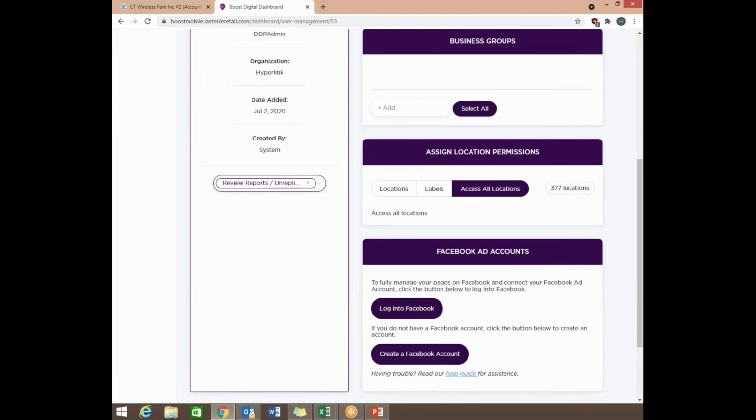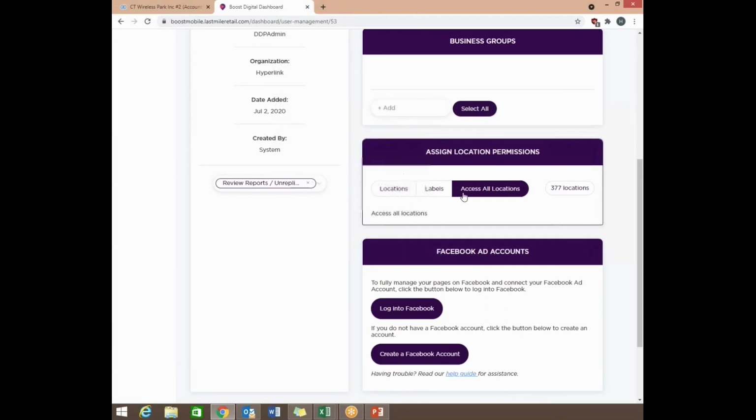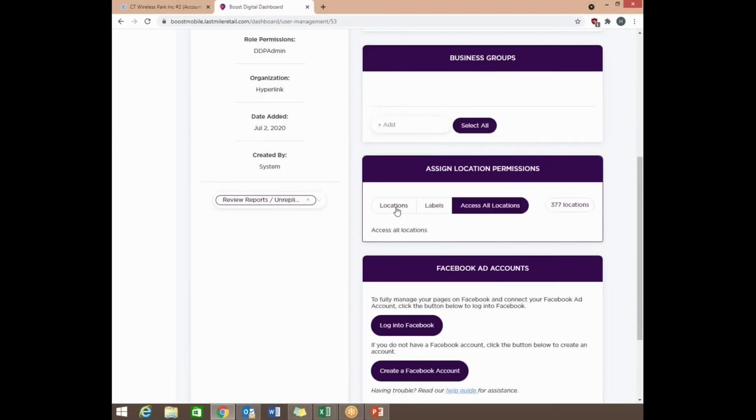So once you hit view, this is how it's going to look like. You want to scroll down to the bottom where it says assign location permissions. And as you can see, for this user that we created, we assigned for all locations. There's 377 here, but for your locations, maybe a lot less. So whatever amount you have, you can do specific locations, all locations, whatever you want to give access to for this employee. And another thing that you want to do is on the right-hand side.